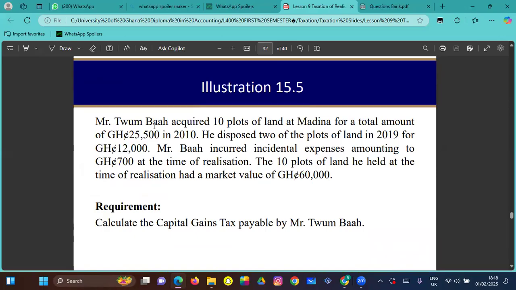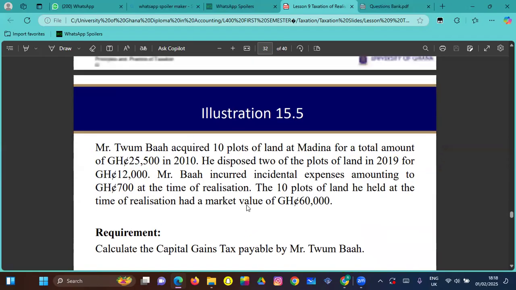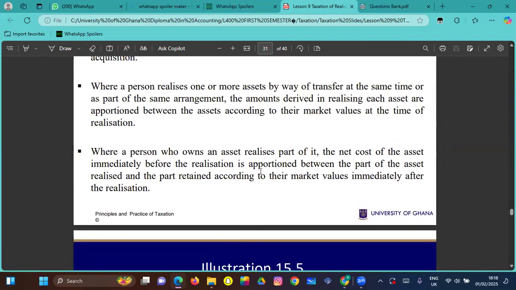So Mr. Chumba acquires 10 plots of land at Medina for a total of 25,500 in 2010. He disposed 2 plots of land in 2019 for 12,000. Mr. Barr incurred incidental expense amounting to 7,000 at the time of realization. The 10 plots of land held at the time of realization had a market value of 60,000, right? So what we just read was like we were apportioning it between the parts.